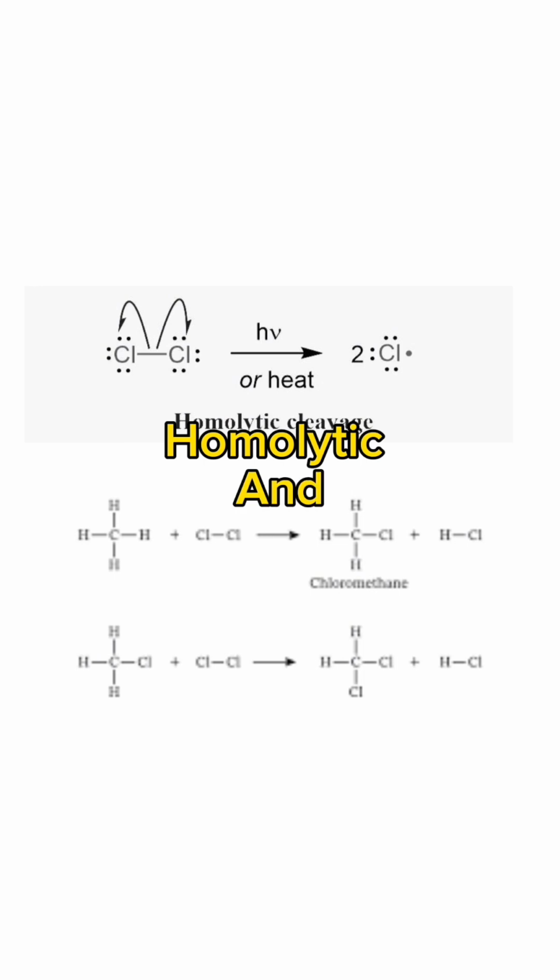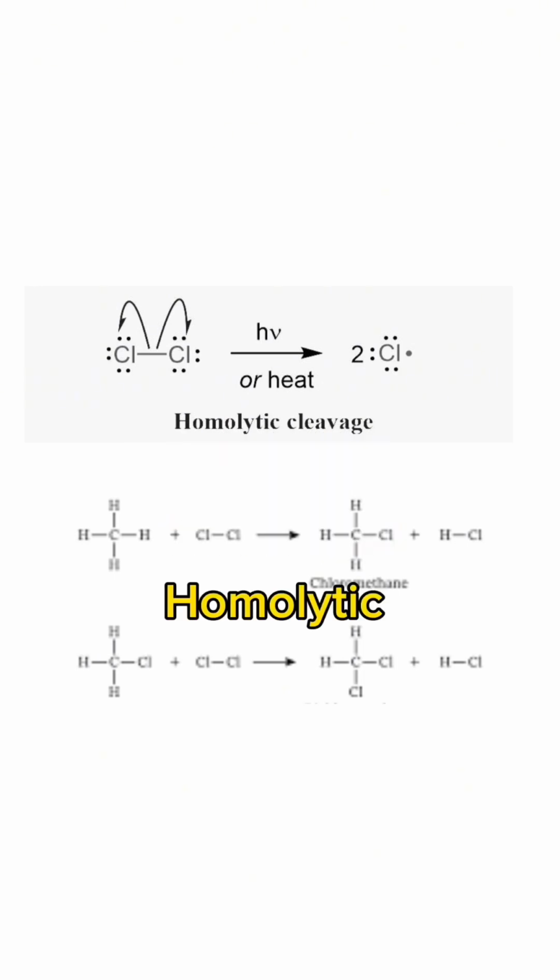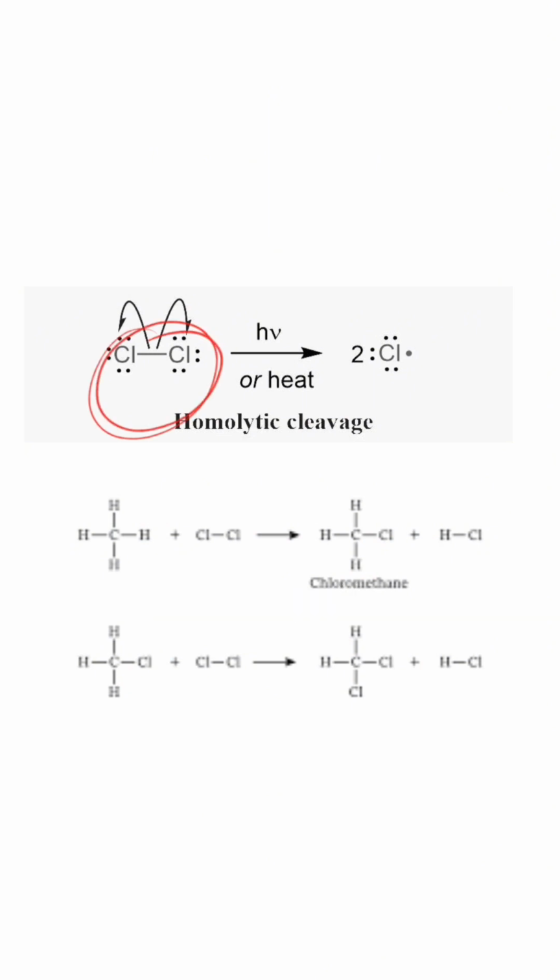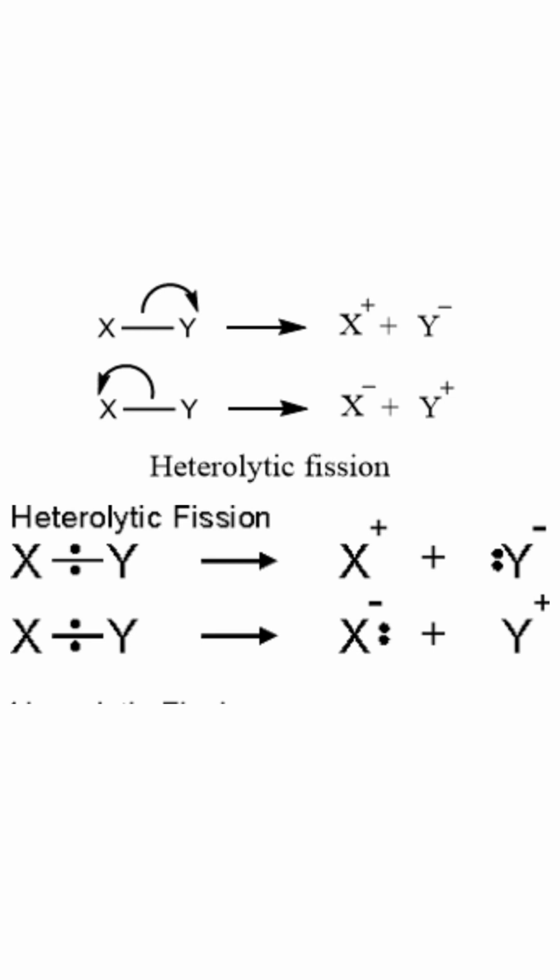And for this we have homolytic and heterolytic cleavage. For homolytic cleavage, the broken electrons are shared equally among the fragments, whilst for heterolytic cleavage, the electrons are pulled to one side of the cleavage. The one with the highest electronegativity pulls the electrons towards itself more than the other. This results from the electronegativity of the species.